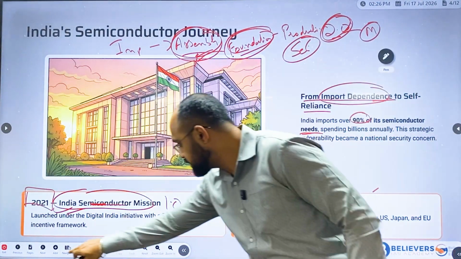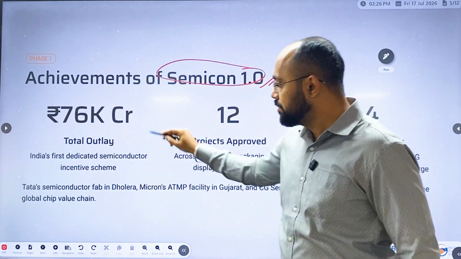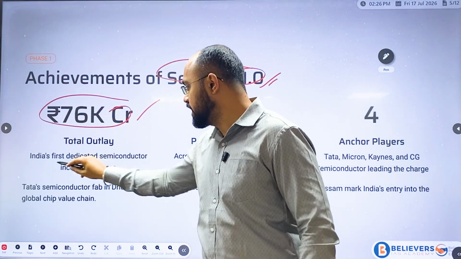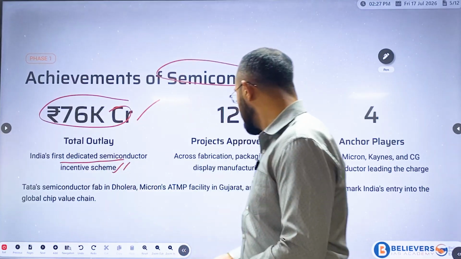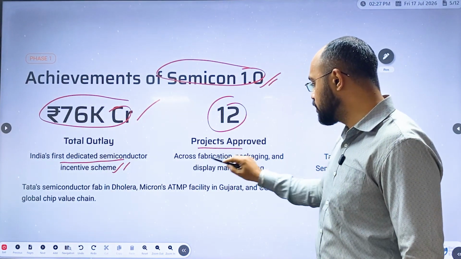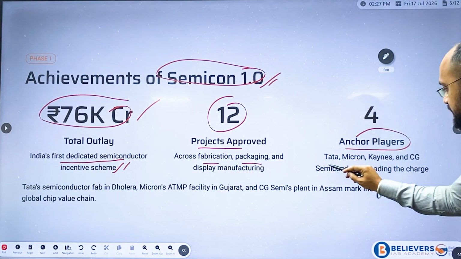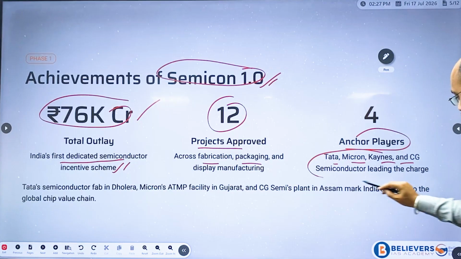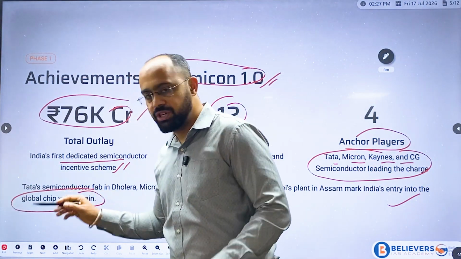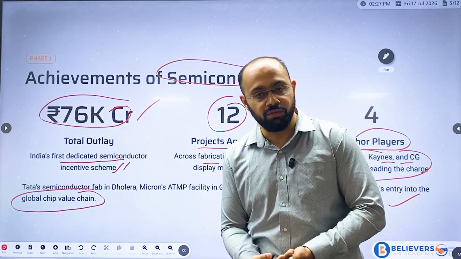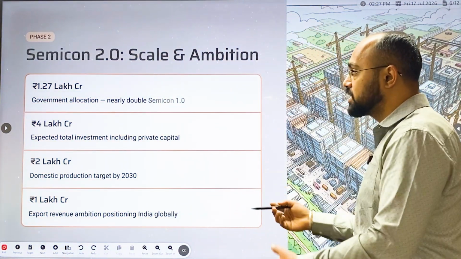Now, after this, we'll understand what the achievements of Semicon 1.0 are. This was the outlay, and India had dedicated semiconductor incentive schemes. 12 projects were approved across fabrication, packaging and display manufacturing, and even anchor players. Some Indian companies have entered into the global supply chain. So basically, it just laid the foundation for this particular program.